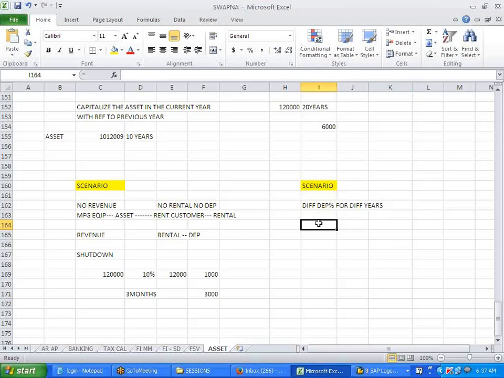First 2 years, let's say 12%. Next 4 years, 10%. So how many have gone? 6, right? After 6 years, remaining, whatever those years may be, it's 15%. Clear?